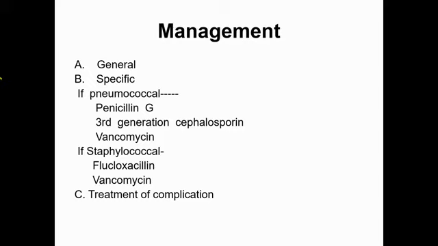What are the general measures? General measures in case of a hospitalized patient: propped up position to decrease the respiratory distress. If there is hypoxia, give oxygen with face mask, nasal prongs, etc. For fever, give antipyretic, that is paracetamol.